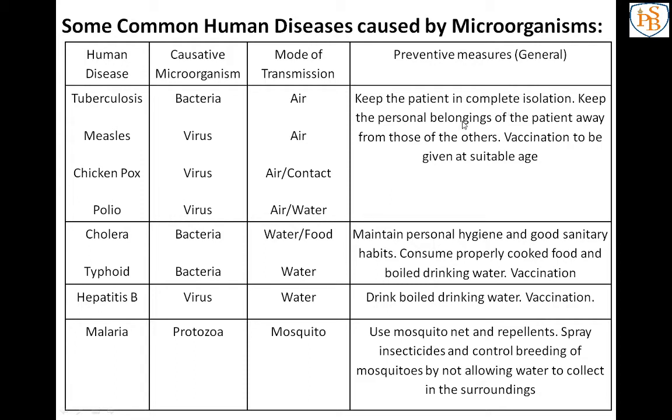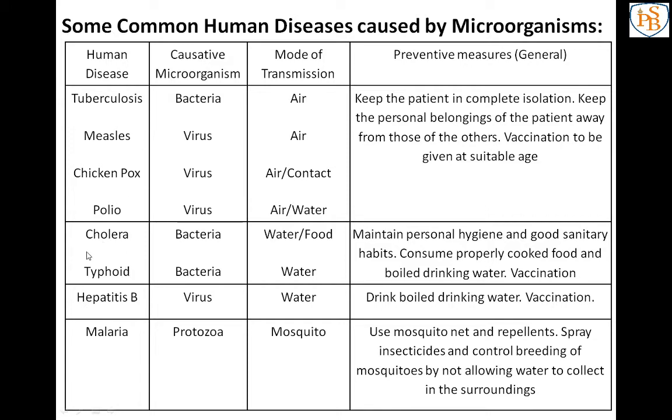That means we have to keep the family members of that patient away from others, so we break contact with that patient. And vaccination should be given at a suitable age. Some vaccines are there, like polio. So this is the general preventive measure of these diseases.